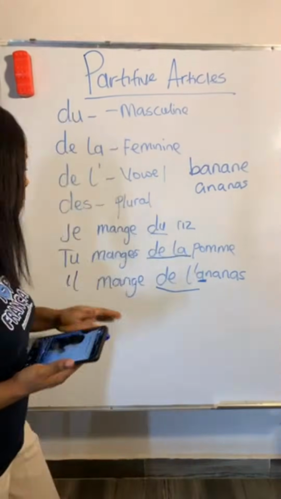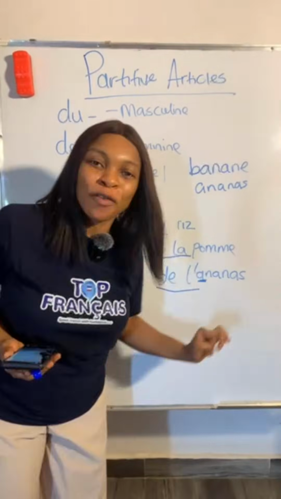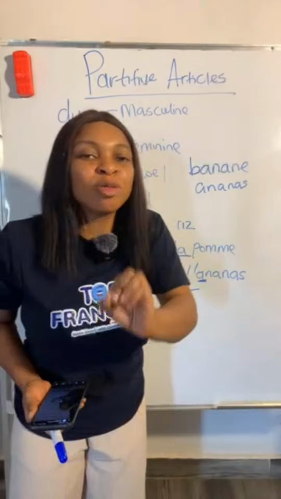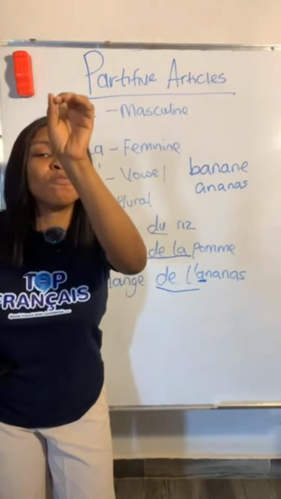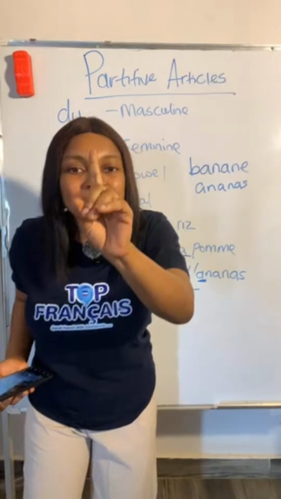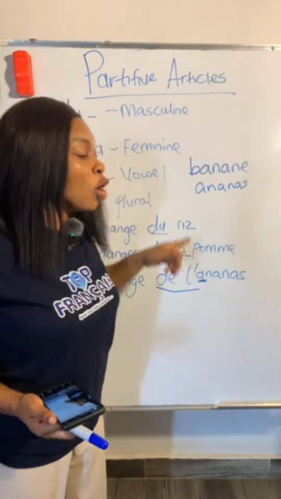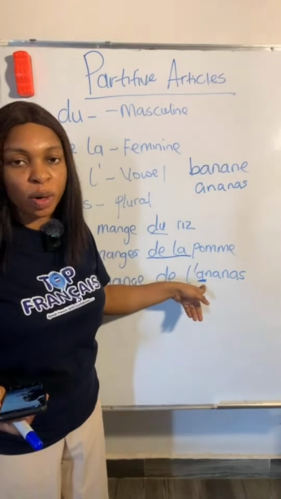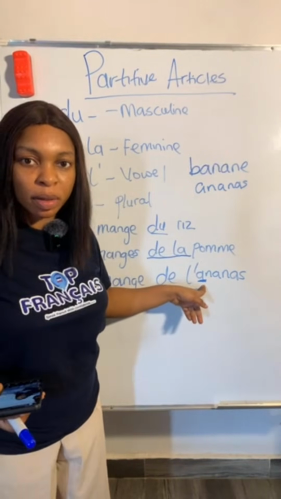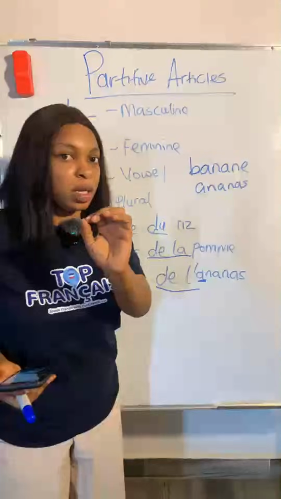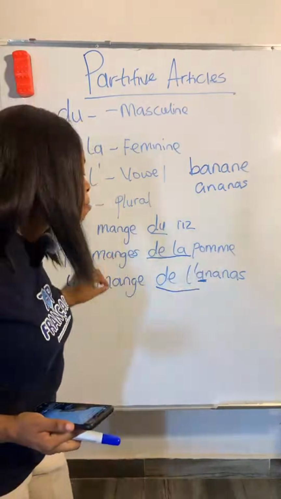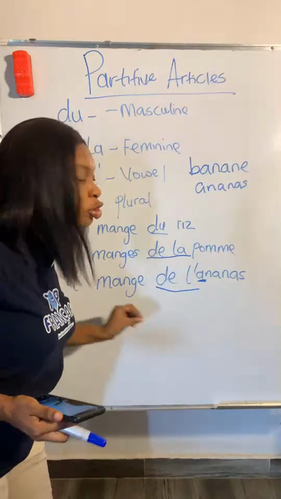Okay, so you see that now. It's not du, it's de l'. Why? Because this word begins with a vowel. So once it begins with a vowel, don't forget, whether it is masculine or feminine, you must use your de l' because it begins with a vowel. Please take note of this. So il mange de l'ananas.